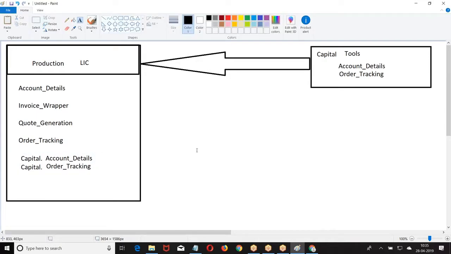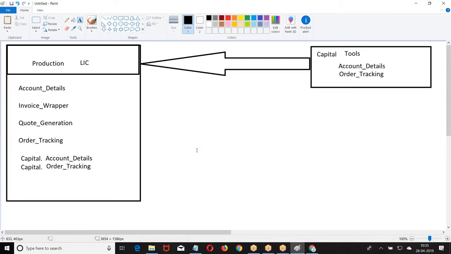Like how we are using your surname, here also we are using it. Now how are these two elements referred? Capital dot account details refers to the account details from Capital. Refer to the order tracking from Capital. When I say account details, it is LIC. When I say Capital dot account details, refer to the account details from Capital. I hope you got my point. So to have this, we are giving a naming convention.